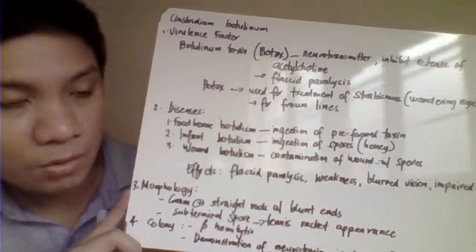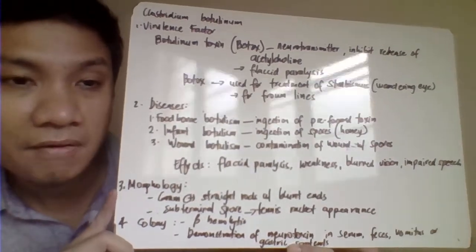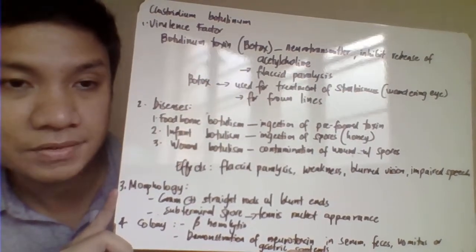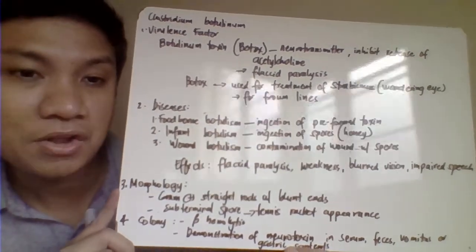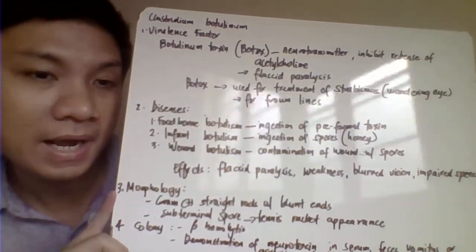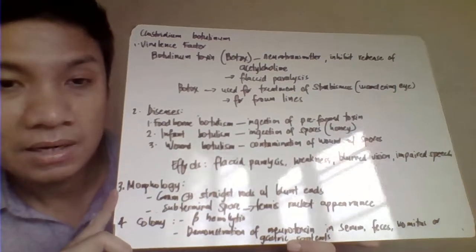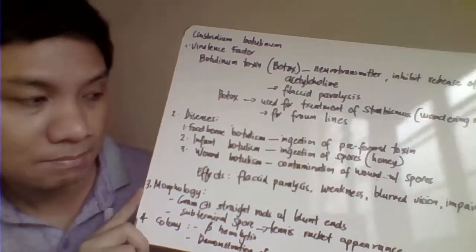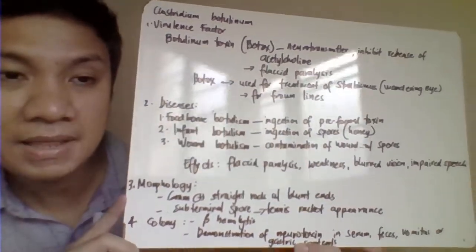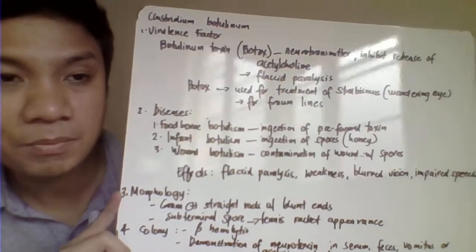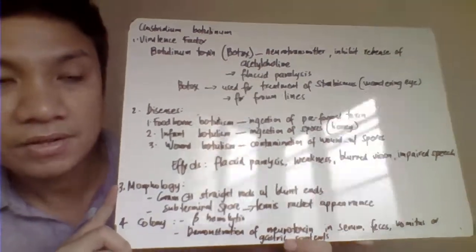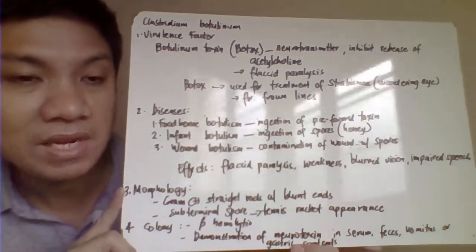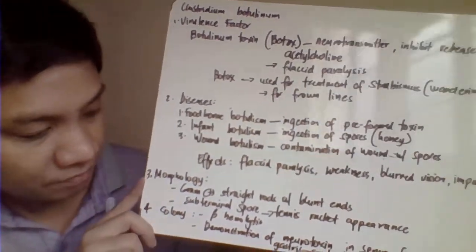And we also have here wound botulism. So, aside from food poisoning, it can also cause wound infection. It would enter your wound through cuts or breaks in your skin and therefore cause wound botulism. The main manifestations of botulism are weakness and flaccid paralysis, but also slurred speech or even impaired vision.